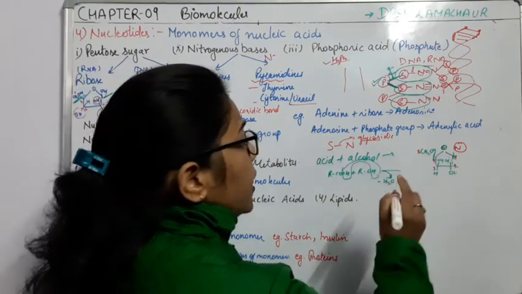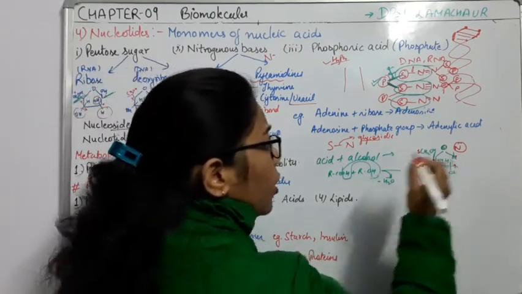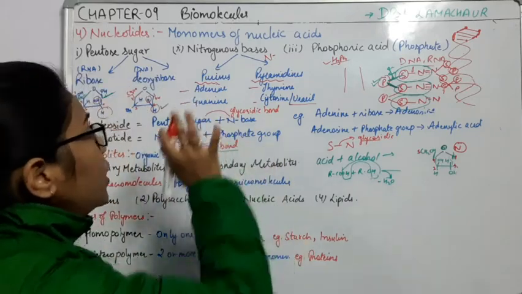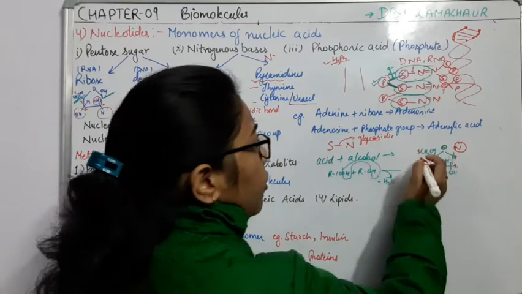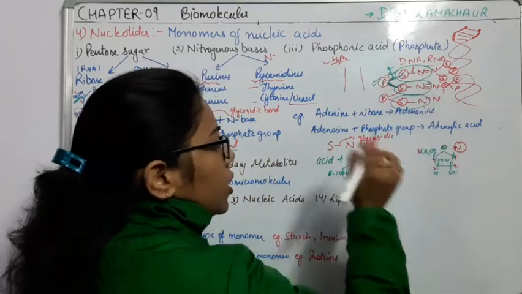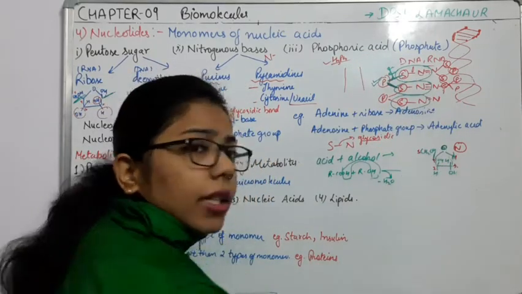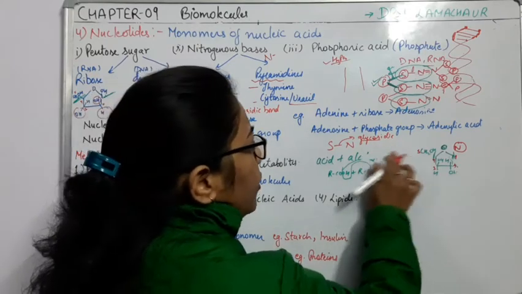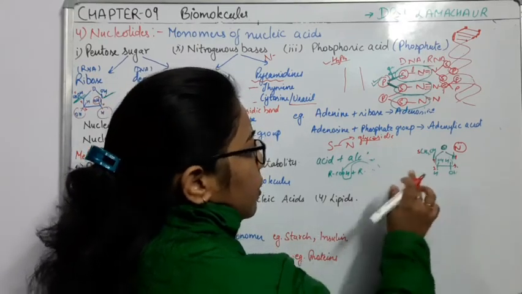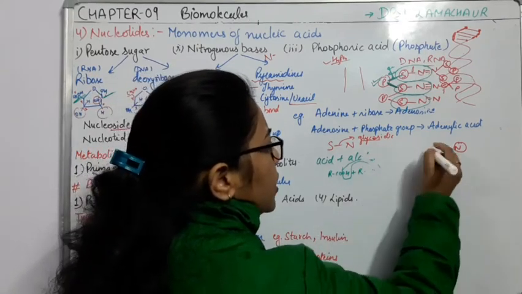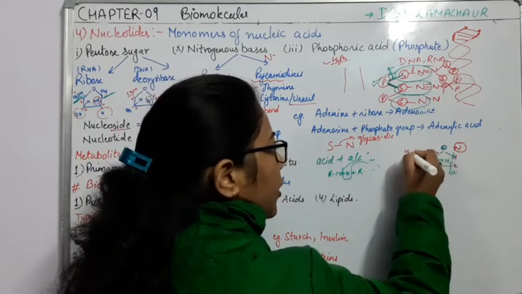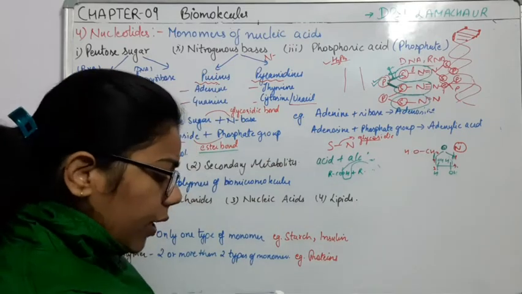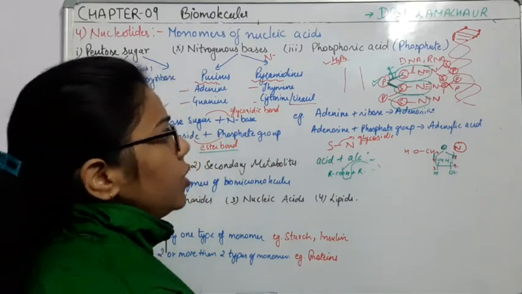Now, till here, what have we made? We have made only the nucleoside. How will the nucleotide form? When phosphoric acid, H3PO4, combines with CH2OH. So how will it combine? I am writing here in a simpler form that this is CH2 and it is OH. We can write it like this. Now what do we have to do? We have to add the H3PO4.